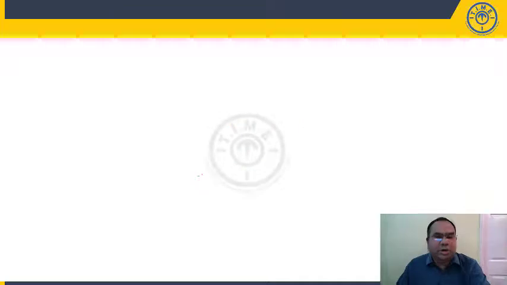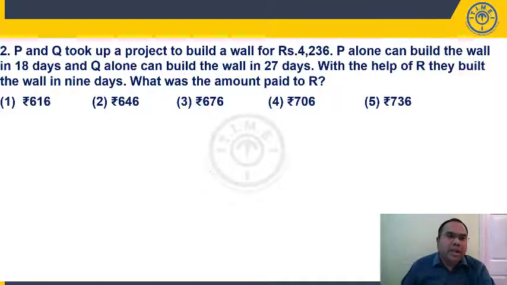Next, question number 2, students. P and Q took up a project to build a wall for rupees 4,236. This is the total amount they are getting, P and Q together. P alone can build the wall in 18 days. Q alone can build the wall in 27 days. With the help of R, they built the wall in 9 days. What was the amount paid to R?